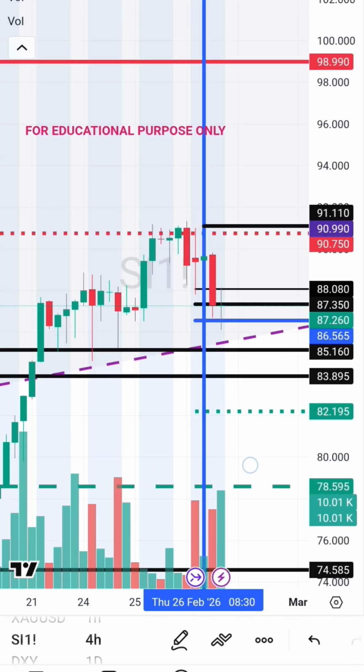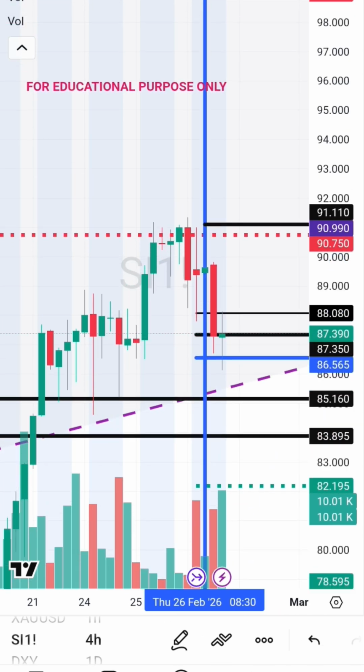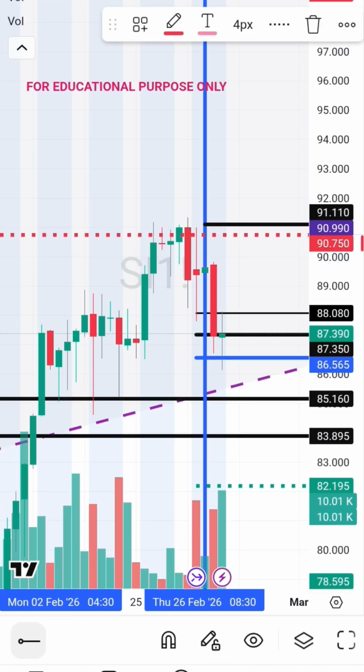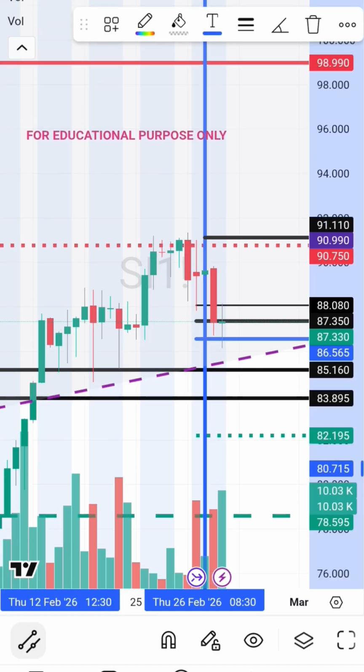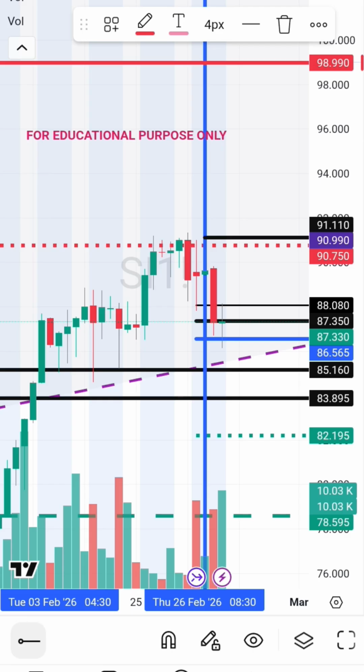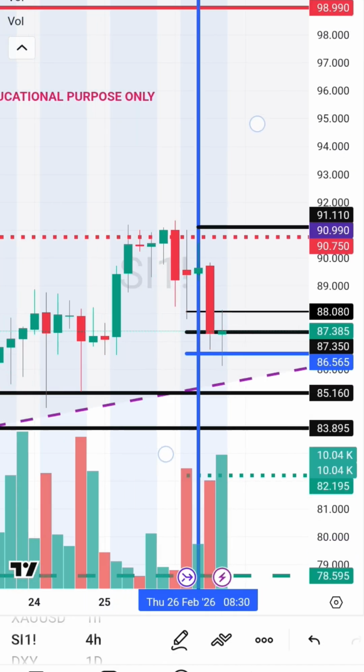So if at all it gives a breakout above my strong resistance, multi-week resistance line and a stop loss hunting line, black line, it may go and touch my next resistance line at 98.99. So I believe it will be difficult. It has to come down only, it seems, as per the candle charts. The candles are well coordinated also.